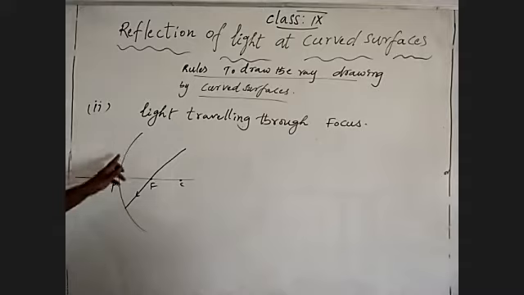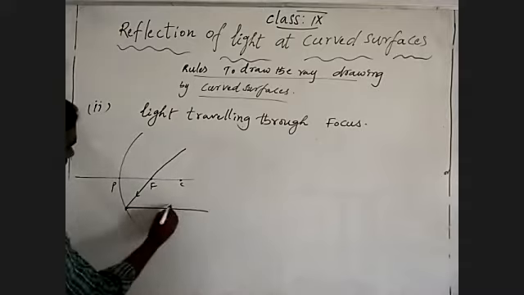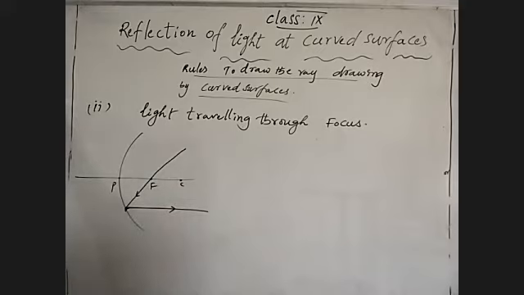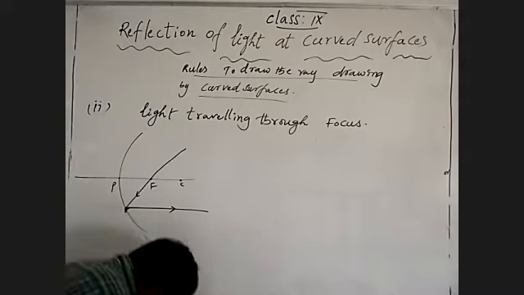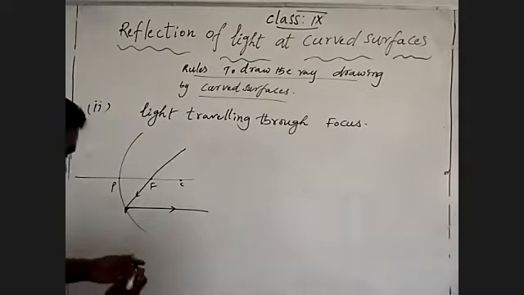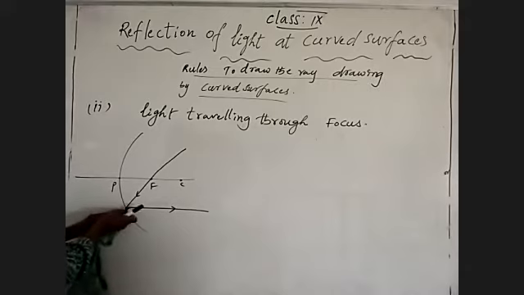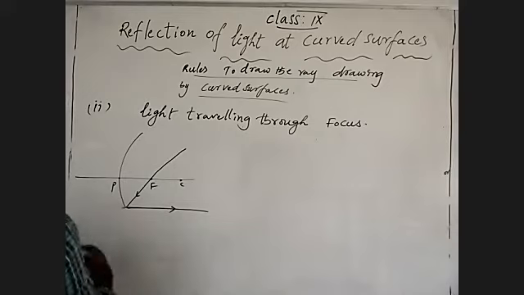This is the inner curved surface, with pole, focus, center of curvature. A light ray traveling through the focus and incident on the inner curved surface takes reflection parallel to the principal axis. Understand what I am saying?